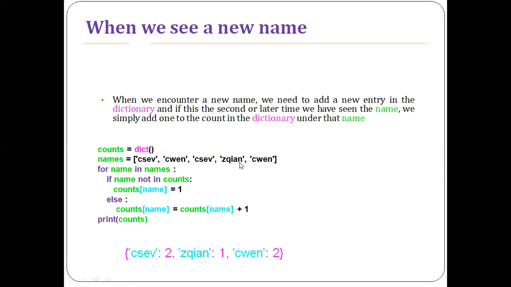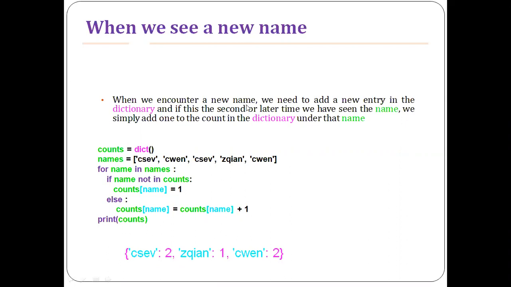ZQIN: there is no name called ZQIN, right? So I'll insert it with a value of 1. CWN is already there, the tag is already there with the name CWN, so what I'll do is add 1 to the value. So the output appears something like CSEV is having 2, ZQIN is having 1, CWN is having a value 2. So that is what.